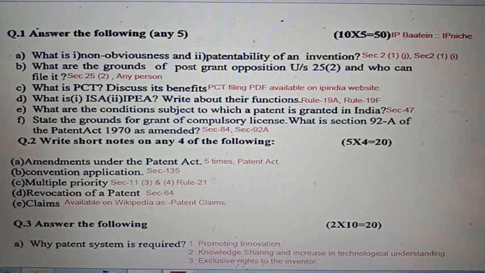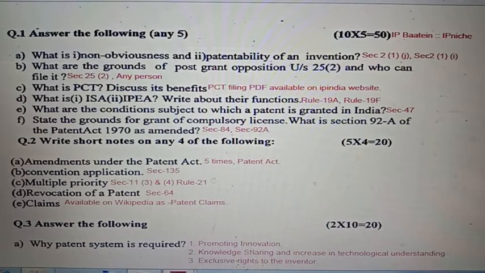Question number 1B, what are the grounds of post-grant opposition under section 25(2) and who can file it? Kindly see the various grounds under section 25(2) and who can file it. Any interested person, any person can file it. This is also given in section 25(2) in the starting.